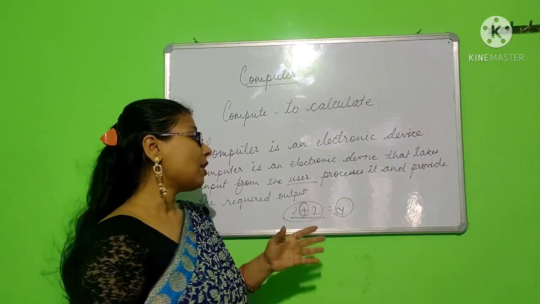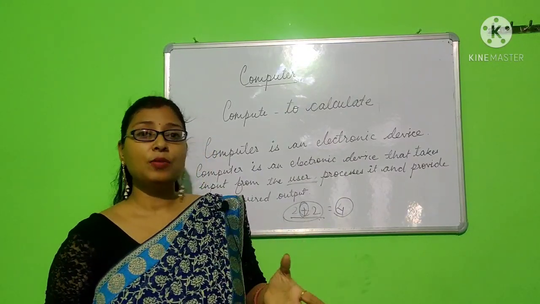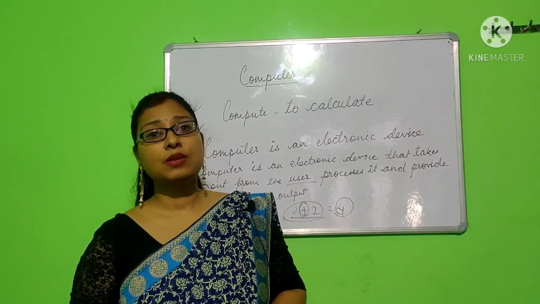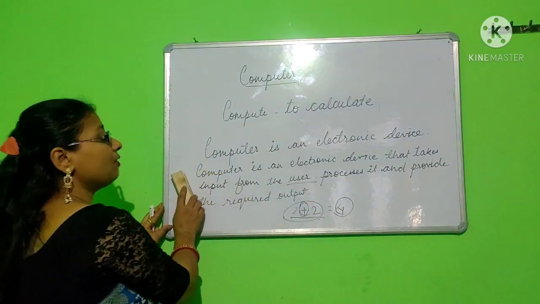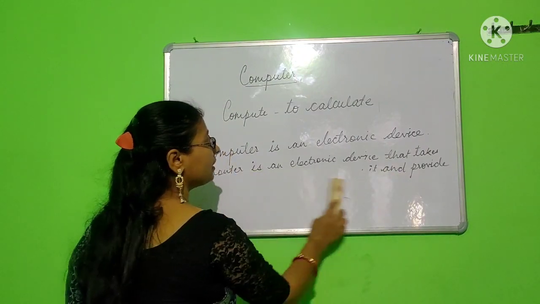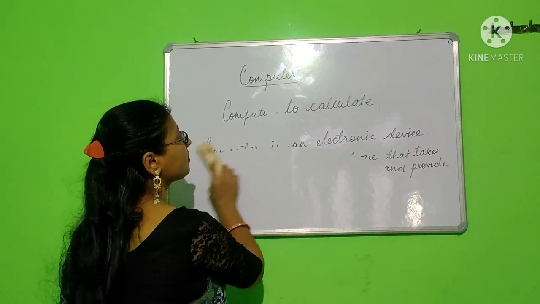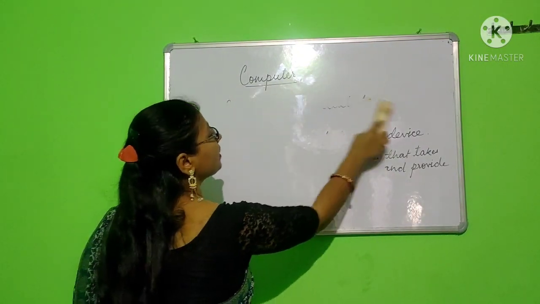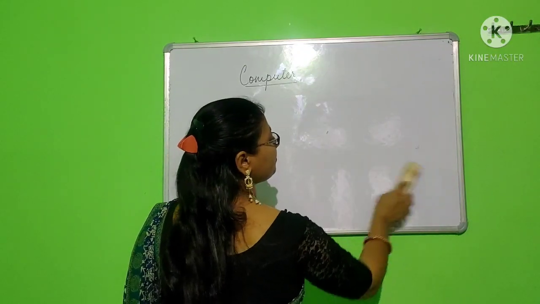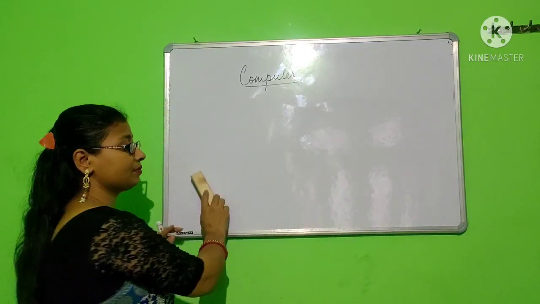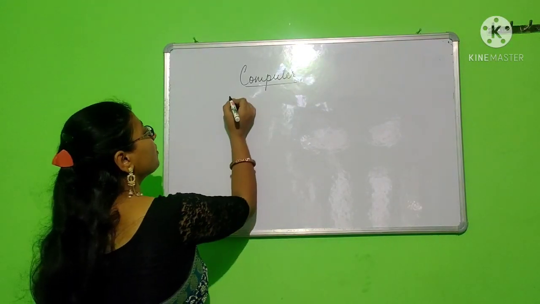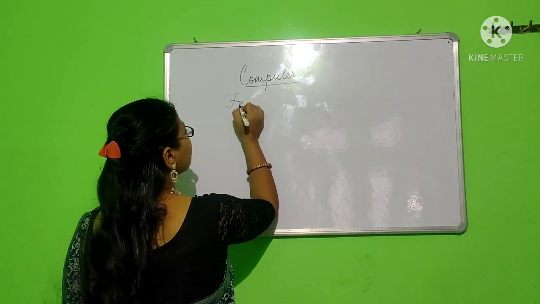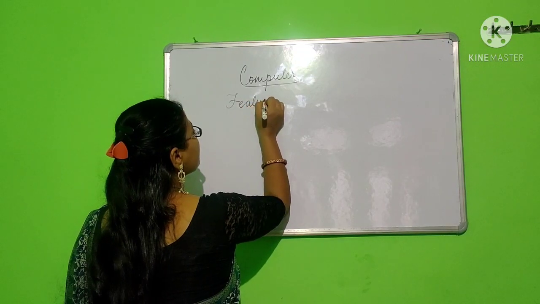Okay, so let us now understand why it is so important, why people are so eager to use computer all over the world. Let us now see, we will discuss the features of computer. Features.